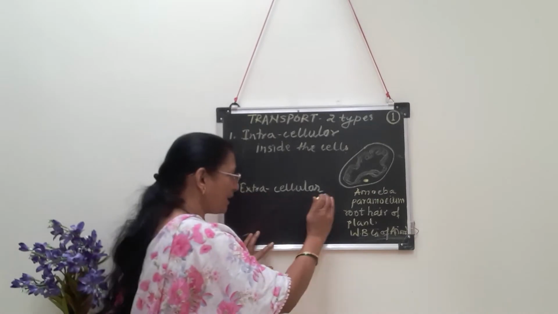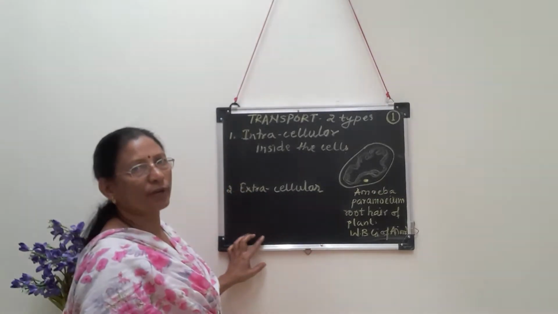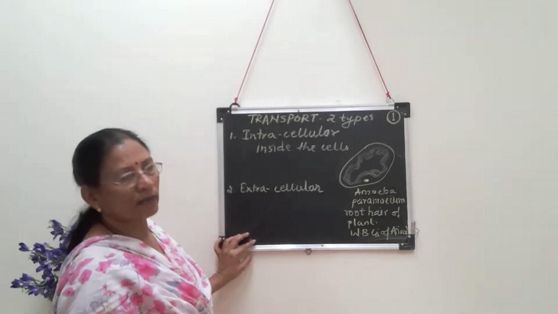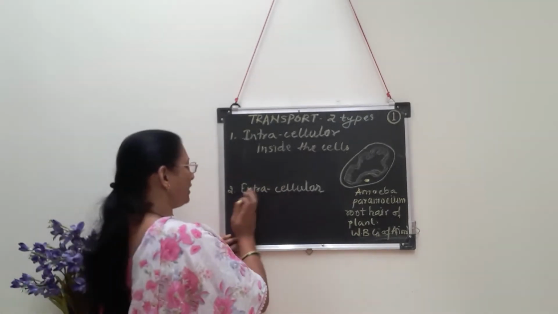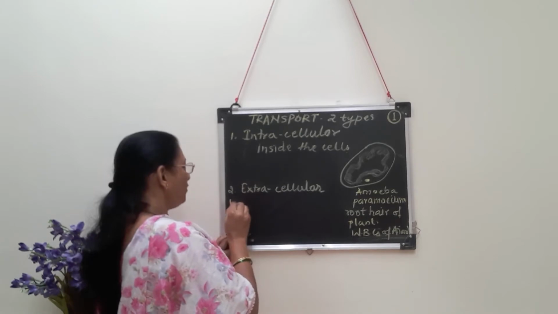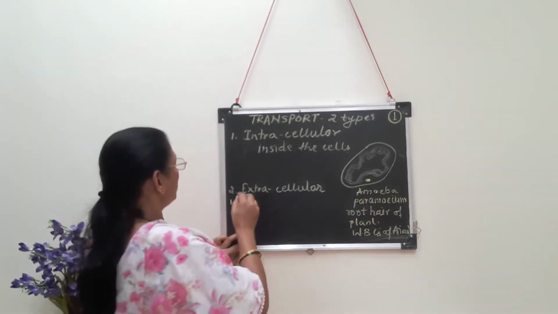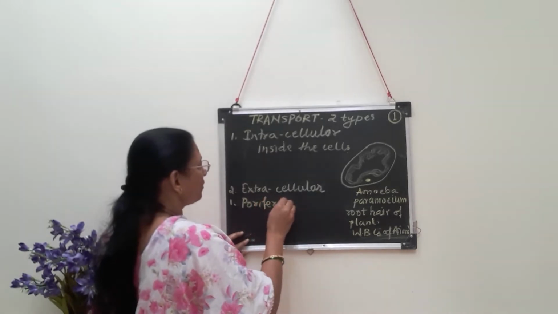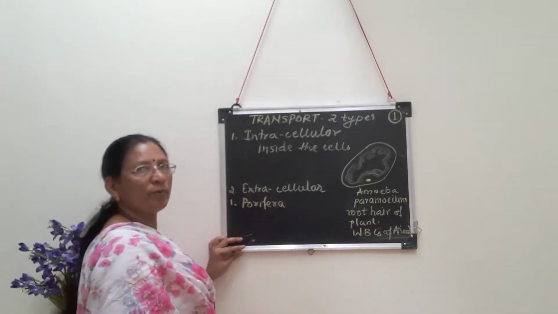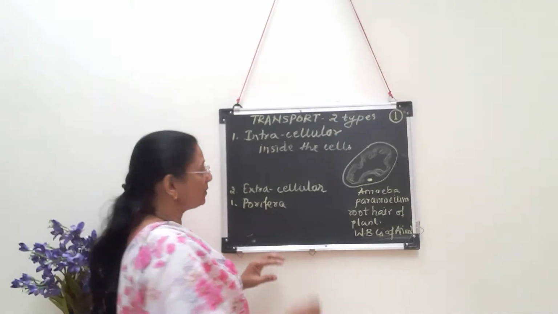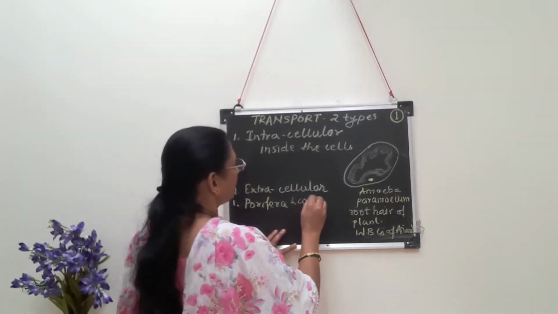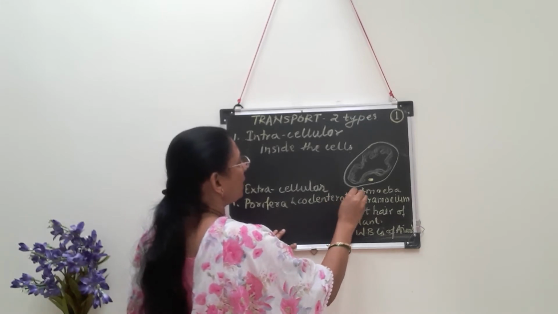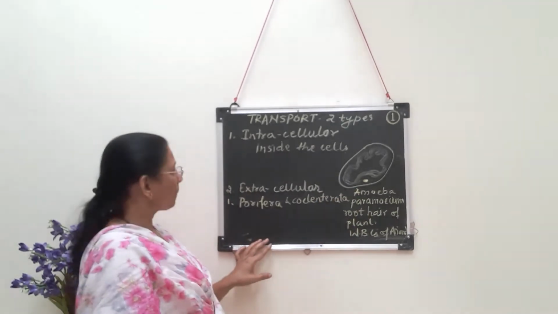The second one is called extracellular transportation. This extracellular transportation is seen in different animals and it shows different types. For example, first we are going to consider the porifera. What is the meaning of porifera? It is the phylum Porifera. Animals belonging to phylum Porifera are sponges. And Coelenterata have the gastrovascular cavity.